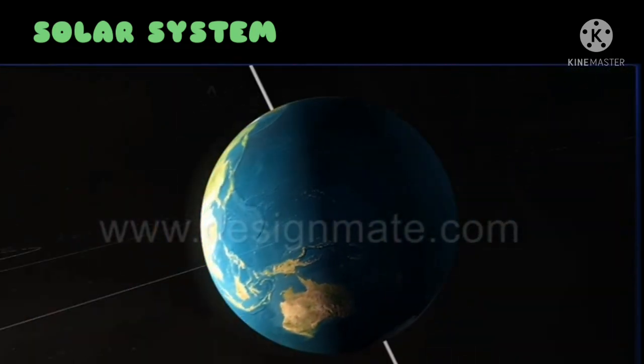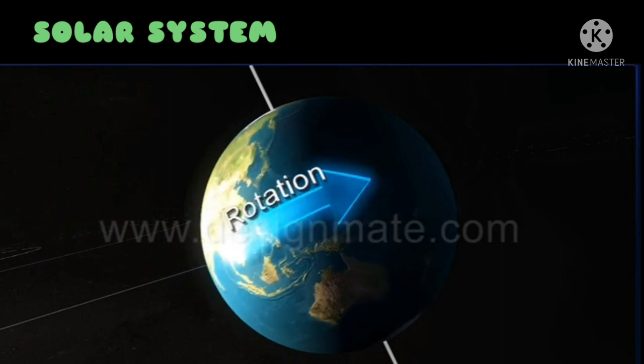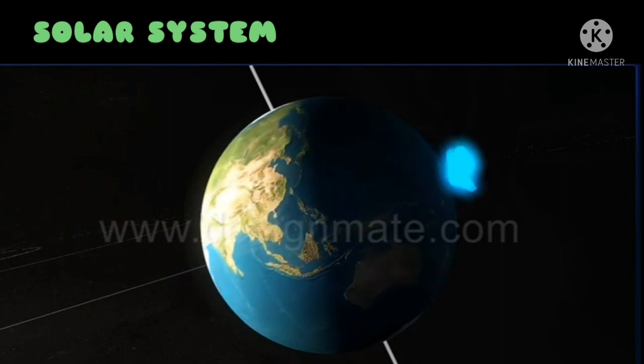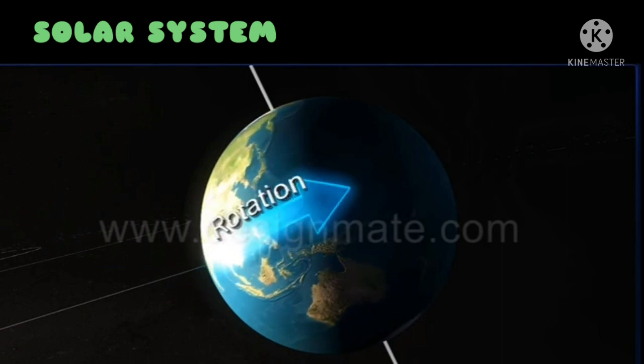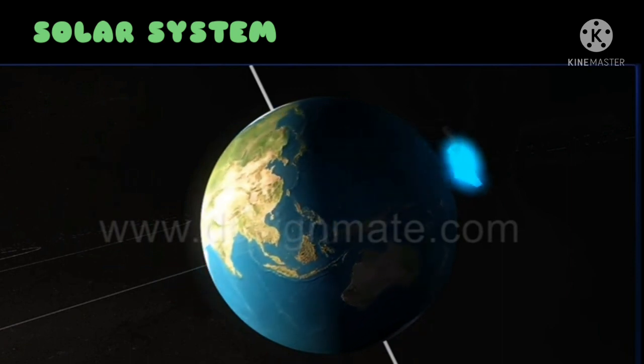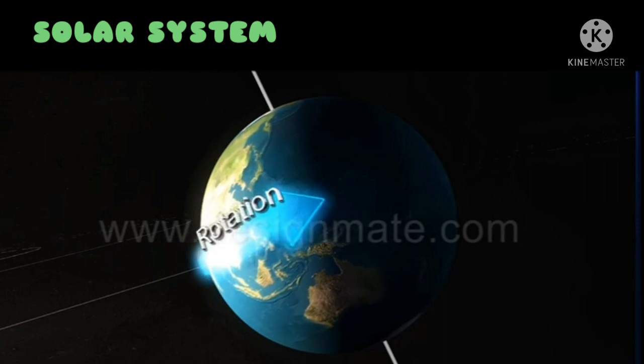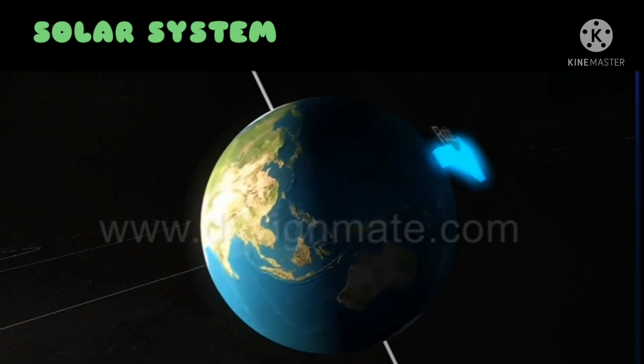Besides the revolutionary movement of the earth, Earth also rotates around its own axis. So we can see that earth has two types of movement. Number one, earth rotates around the sun. This movement is known as revolutional movement. And number two, earth also rotates around its own axis. This is the rotational movement.